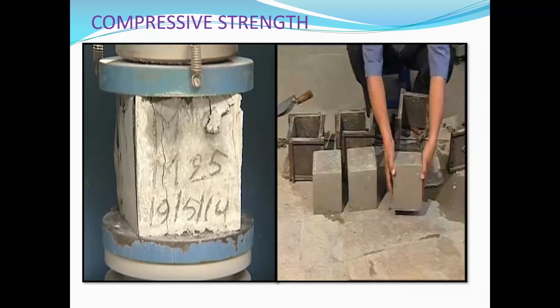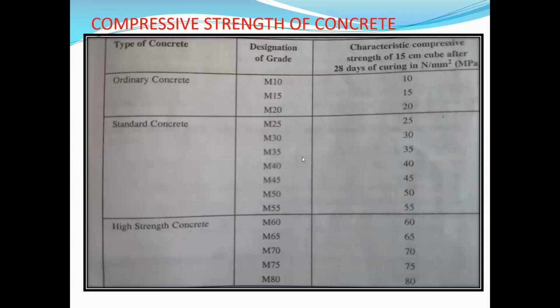Maximum strength will be gained after 28 days. For example, M25 concrete is taken. The compressive strength of concrete after 28 days of curing, the characteristic strength of concrete is 25 Newton per mm square. That is the compressive strength of the concrete. See the table.